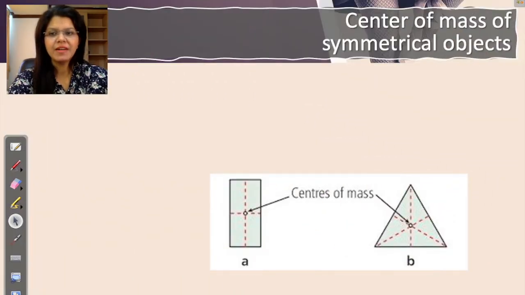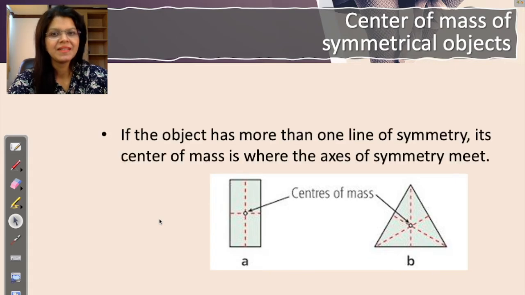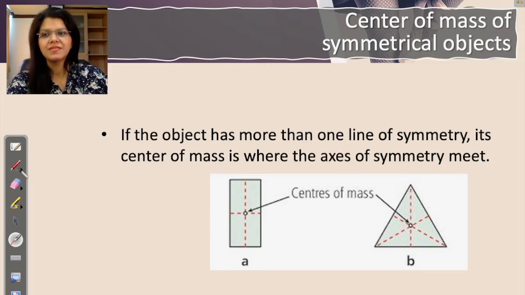So let us now understand how to find the center of mass. The center of mass of a symmetrical object is easy to find. The objects which are symmetrical means you can find the lines of symmetry. Lines of symmetry are the lines around which the object is identical, right? This is something that you have done in maths. If the object has one or more lines of symmetry, its center of mass is where the axes of symmetry meet. So what are the lines of symmetry?